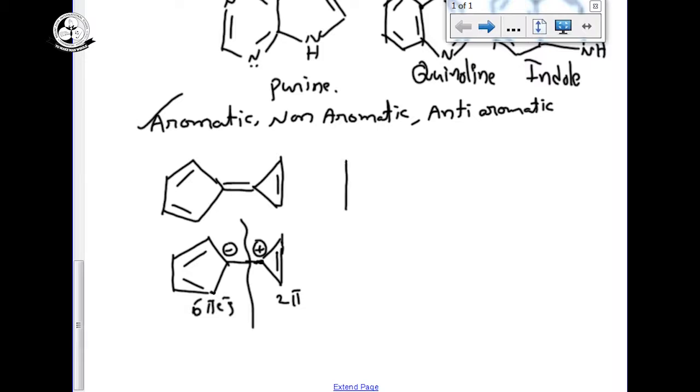Non-aromatic compound. Yes, the compound must be planar and cyclic, but conjugation is missing. Double bond, single bond, double bond, single bond, double bond, single bond, and single bond. Here there is an sp3 carbon. If it were sp2, the compound could be planar. So it is an example for the non-aromatic compound.